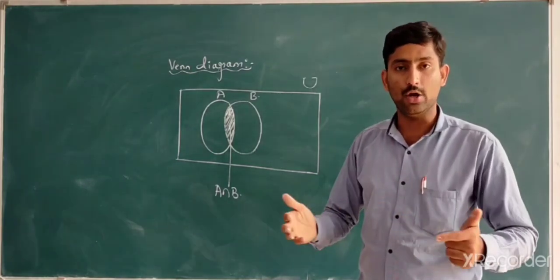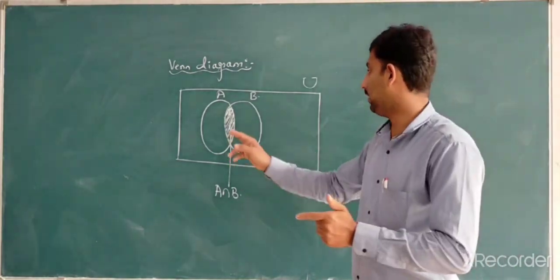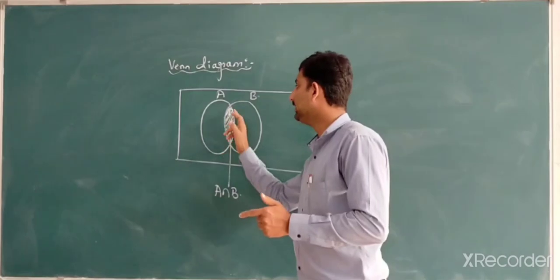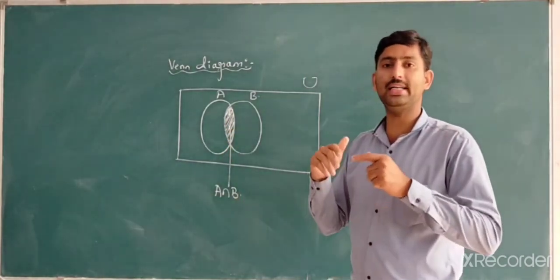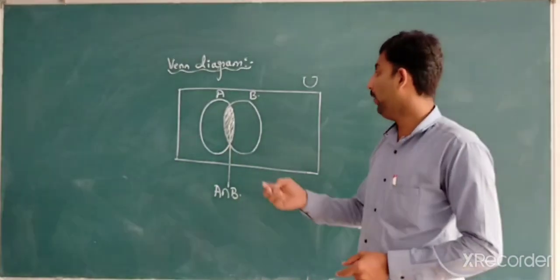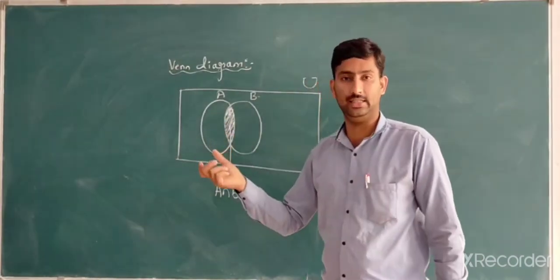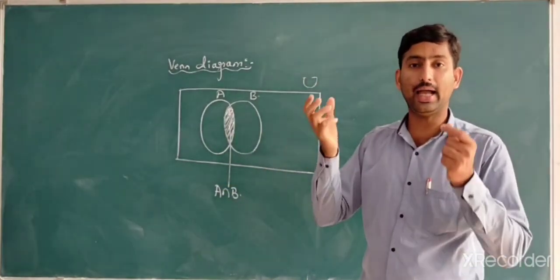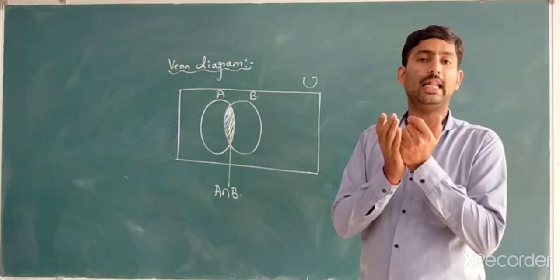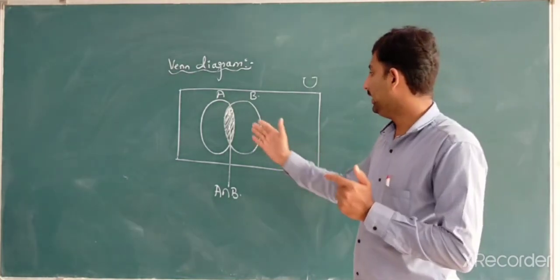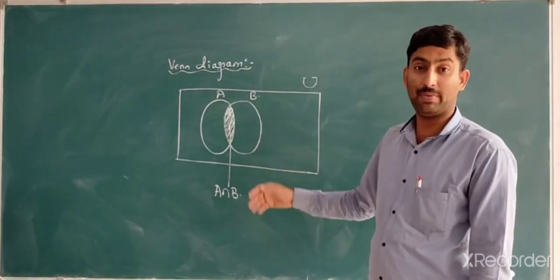Union of sets means you shade all the circles. But in the case of intersection of sets, you only take the junction, where the elements are common. You have to write this in the Venn diagram representation.